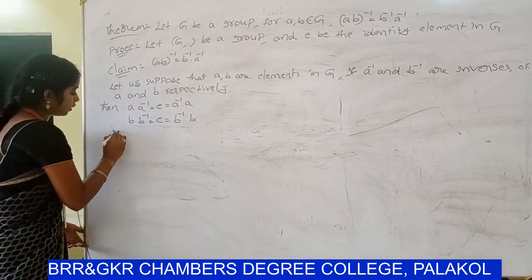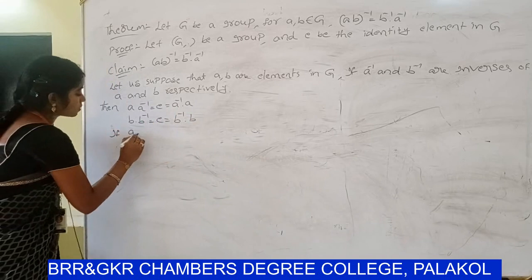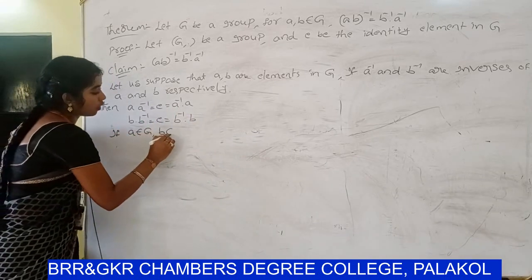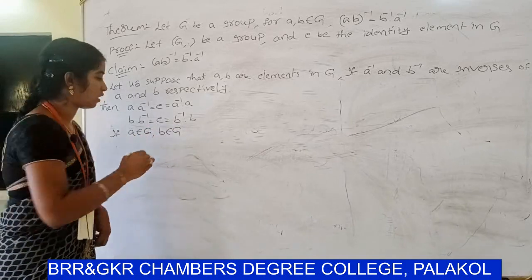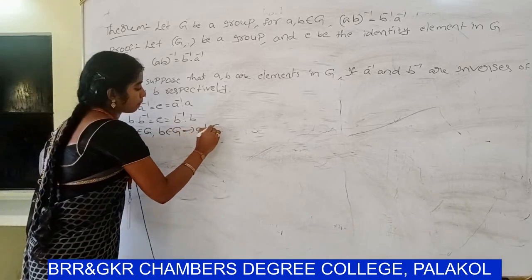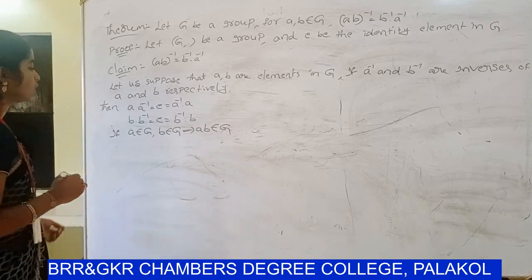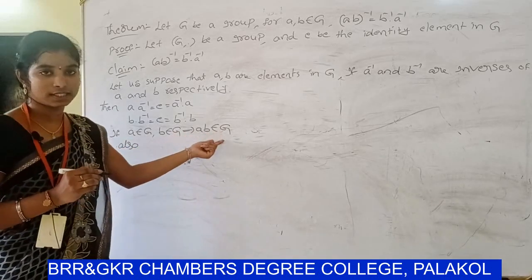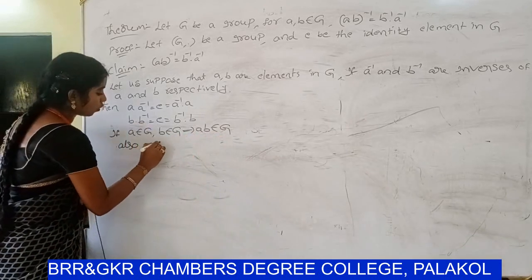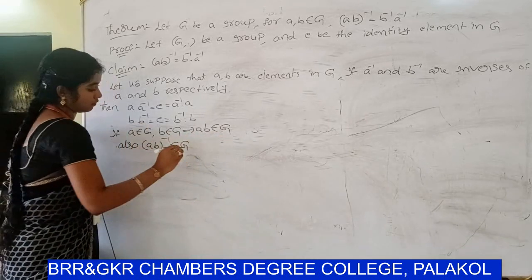So if A belongs to Z, B belongs to Z, Z is a group, so apply the closure law. So AB belongs to Z. And also the inverse property exists, so (AB) whole inverse belongs to Z.